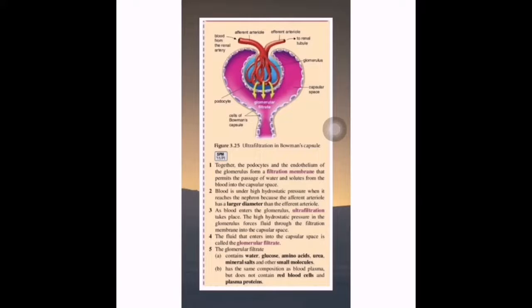The high hydrostatic pressure in the glomerulus forces fluid through the filtration membrane into the capsular space. The fluid that enters into the capsular space is called the glomerular filtrate. The glomerular filtrate contains water, glucose, amino acids, urea, mineral salts, and other small molecules. The glomerular filtrate also has the same composition as blood plasma, but does not contain red blood cells and plasma protein.